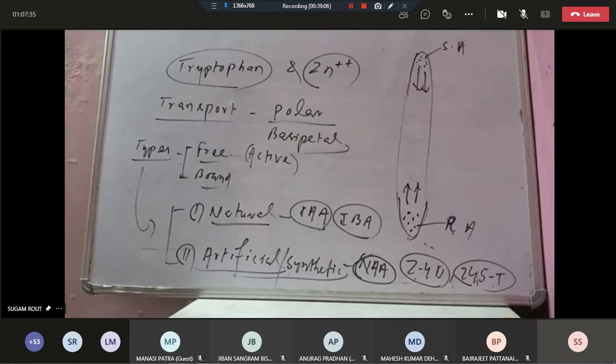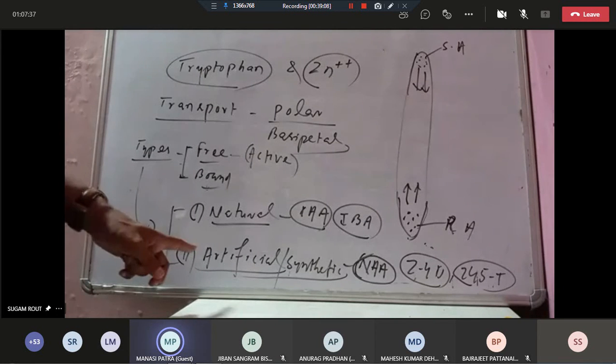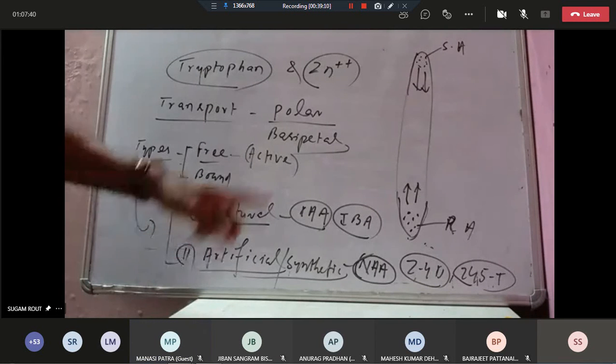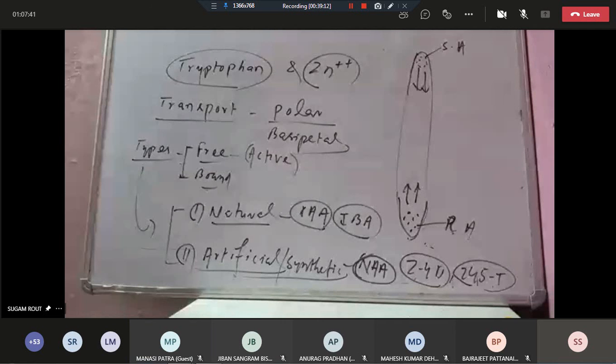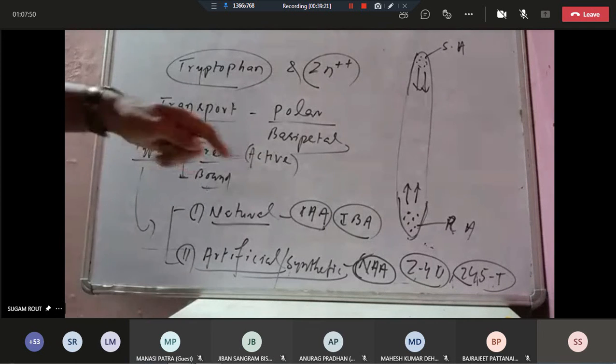So can you say what is written in the example? Example is naphthalene acetic acid, NAA. Clear? One. Second one, 2,4-D.